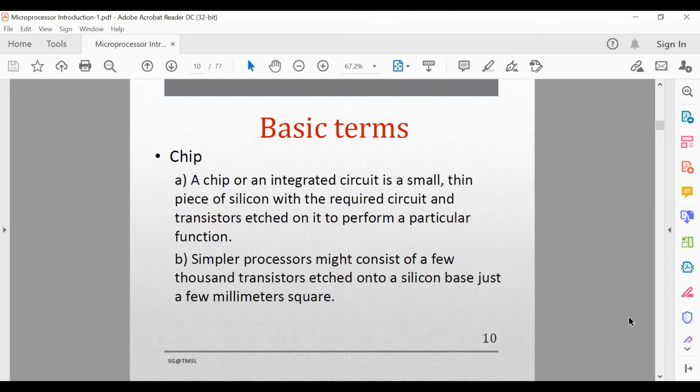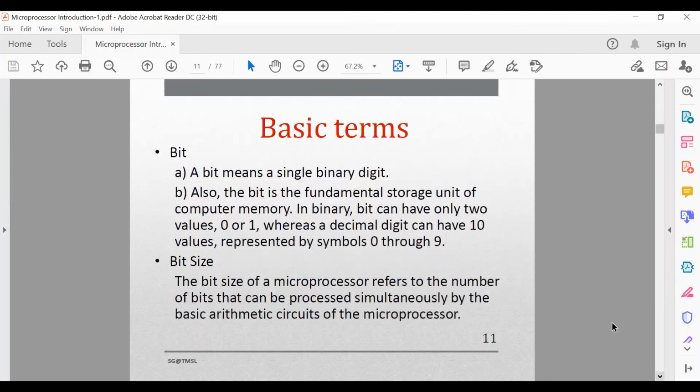Next is the bit. All of you are familiar with the bit. A bit means a single binary digit. The bit is also the fundamental storage unit in computer memory. In binary form, a bit can have only two values, 0 and 1, whereas a decimal digit can have 10 values represented by symbols 0 through 9.